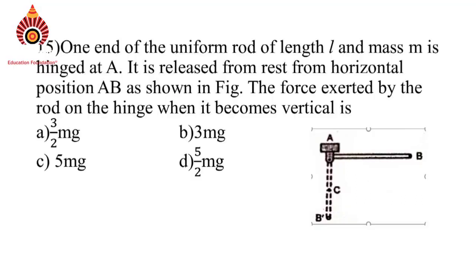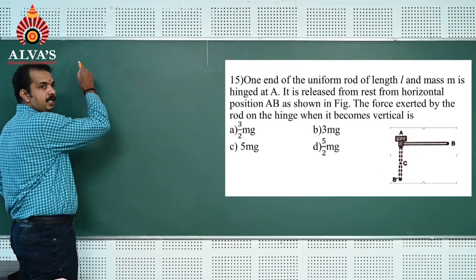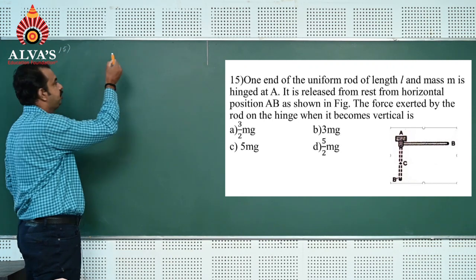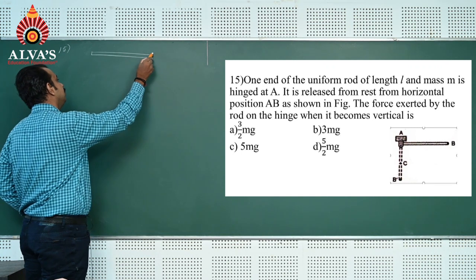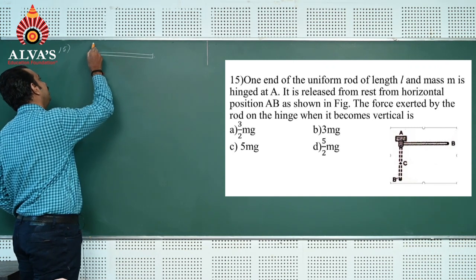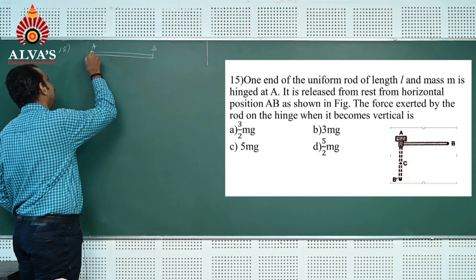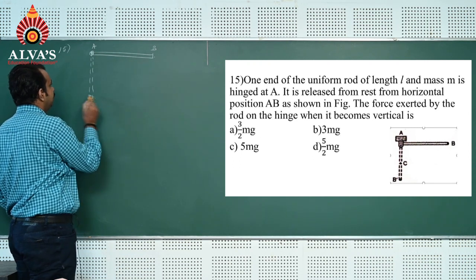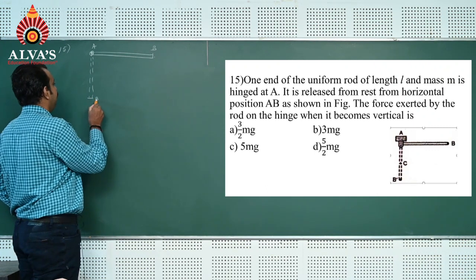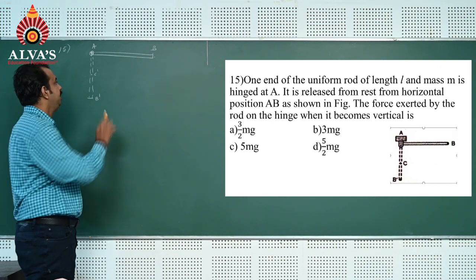Question number 15. One end of a uniform rod of length L and mass m is hinged at end A. It is released from rest from the horizontal position AB as shown in the figure. The force exerted by the rod on the hinge when it becomes vertical is asked. Consider the situation: a rod which is fixed at end A, the other end of the rod is B. When it is released, it reaches the vertical position, which is B dash, and the center is C.